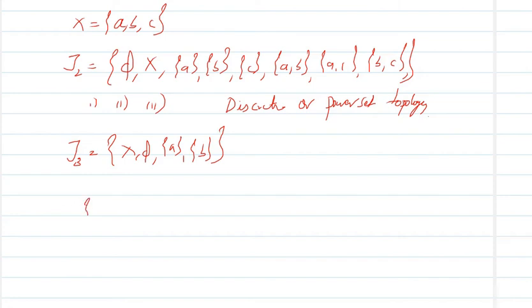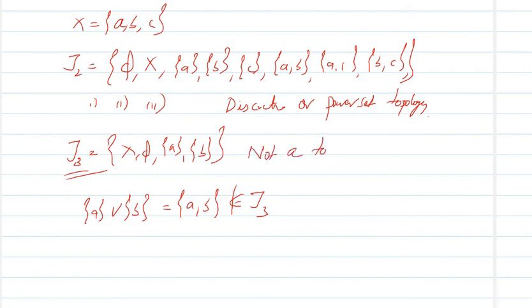Take two elements {a} and {b} from the given tau 3. Then the union of these members is {a, b}, which is not in tau 3. So tau 3 cannot be a topology. So this is not a topology.